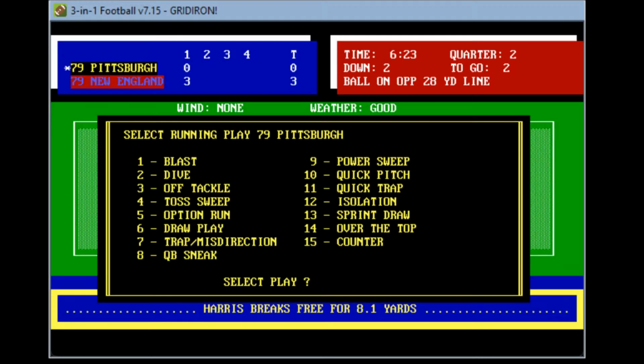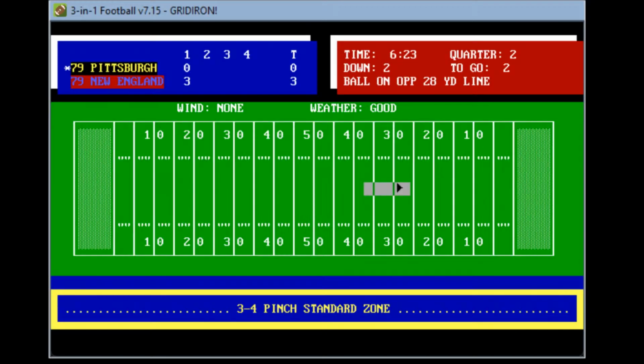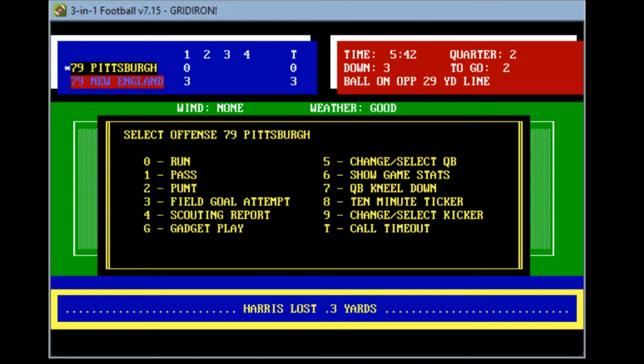So now let's go to a toss sweep here. Again, they're going to keep handing it to Franco and see if they can stop him. Hands it to Franco around the left end, gets tackled as he's forced out at the 28, and he may have lost a yard. So now third and 2 from the Patriot 29-yard line. Back in the day, not sure if this was in the range of Matt Bahr or not. I think you do have to get closer. Let's see if Pittsburgh can make the big play here.